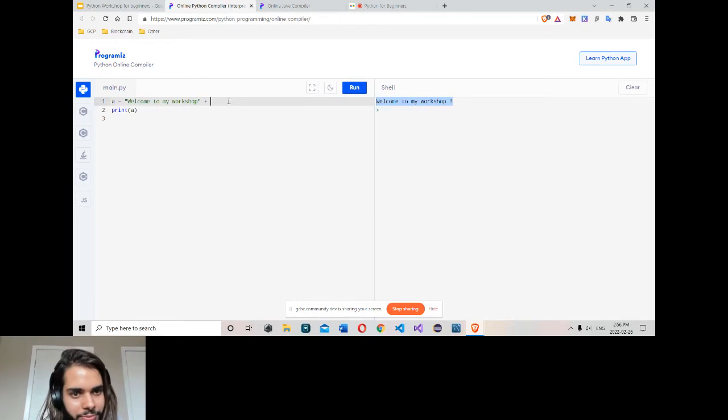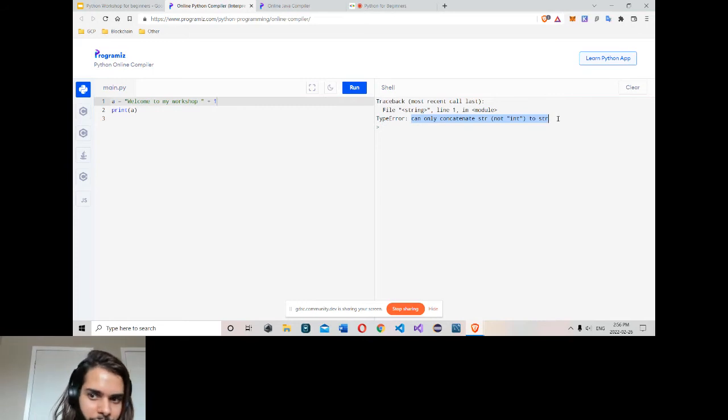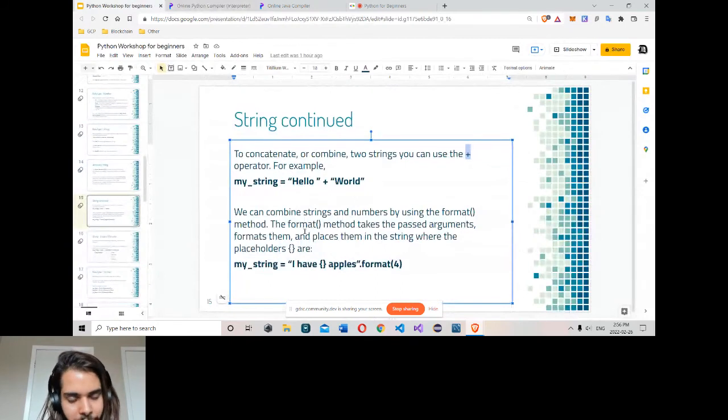But there's one more thing. You can't combine a string with a number. You can only concatenate, you can only combine two strings. You can't combine an integer with a string. Like in Java, in C++ you can do this stuff, you can combine a string with a number. But not here. So to combine a string and a number, we can use something called a format method.